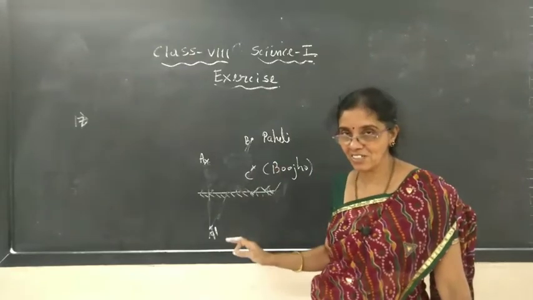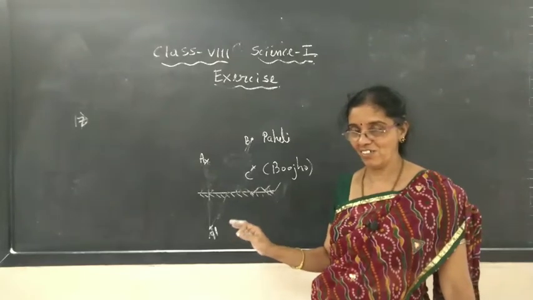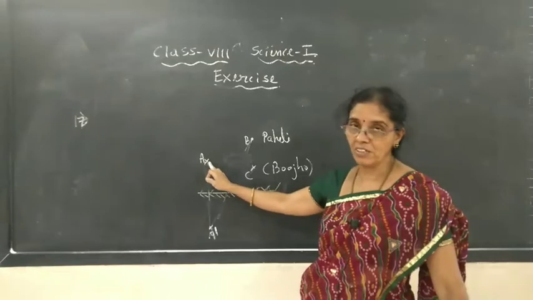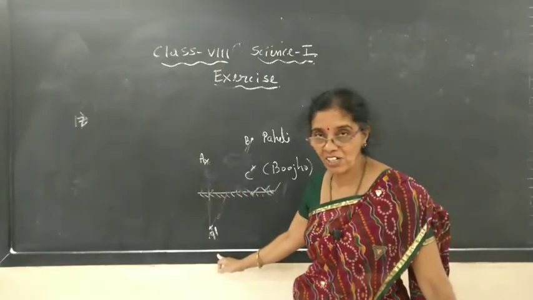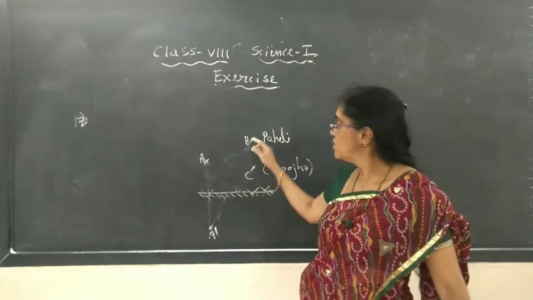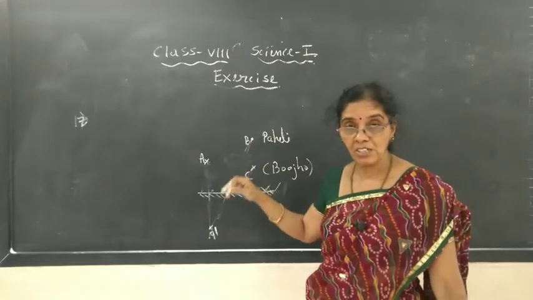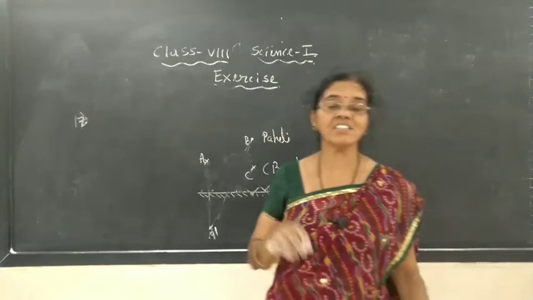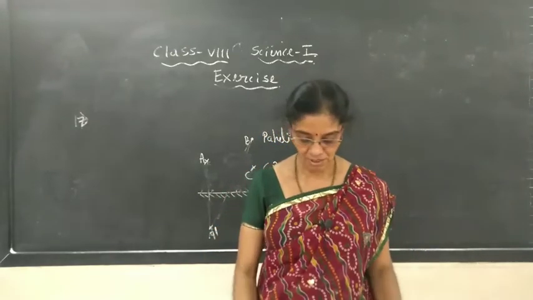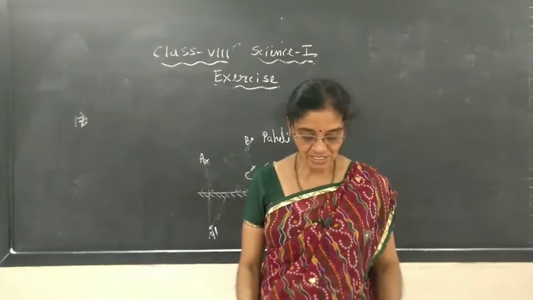If it is yes, your answer is wrong. It is no, because the object is not moving. So its image always falls here only. It won't change. So even though she changes her position, the image will not change its position. That is the answer. That is the end of the exercise.